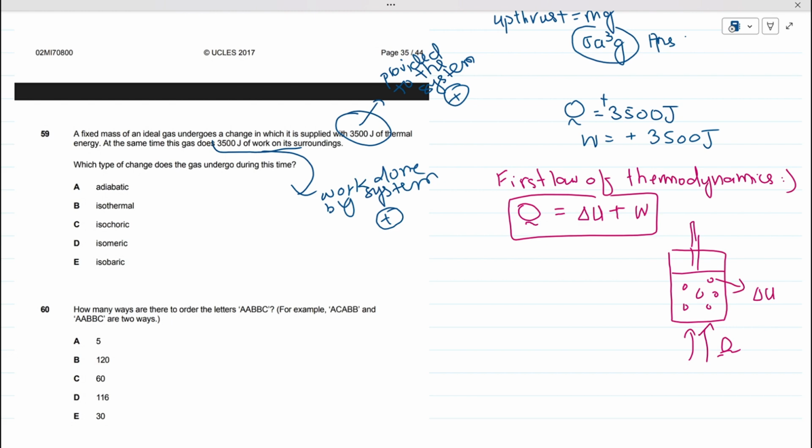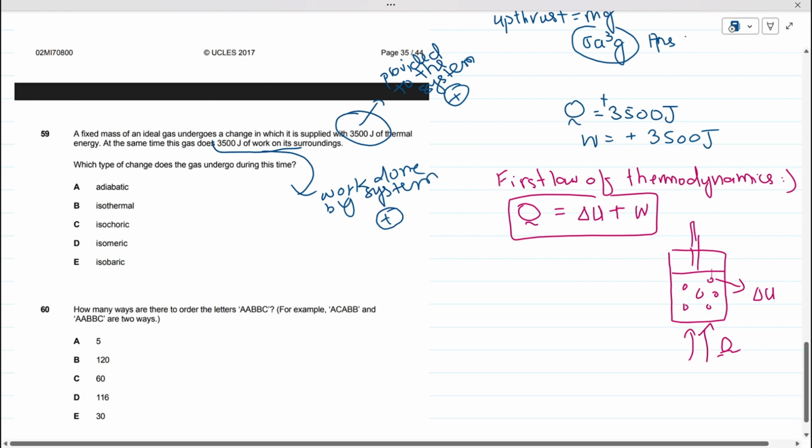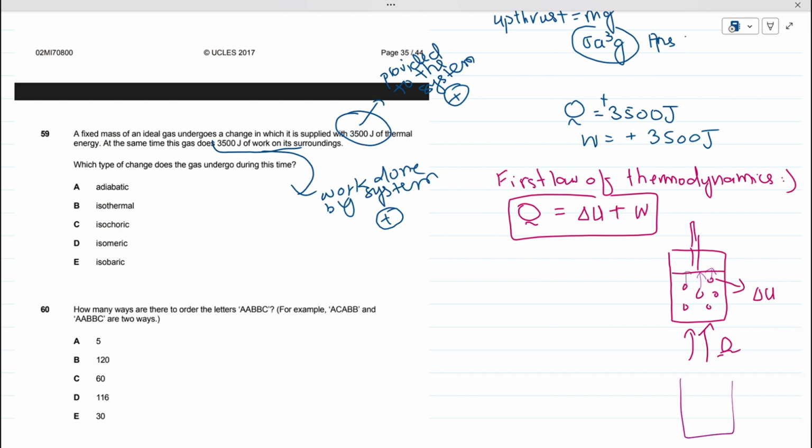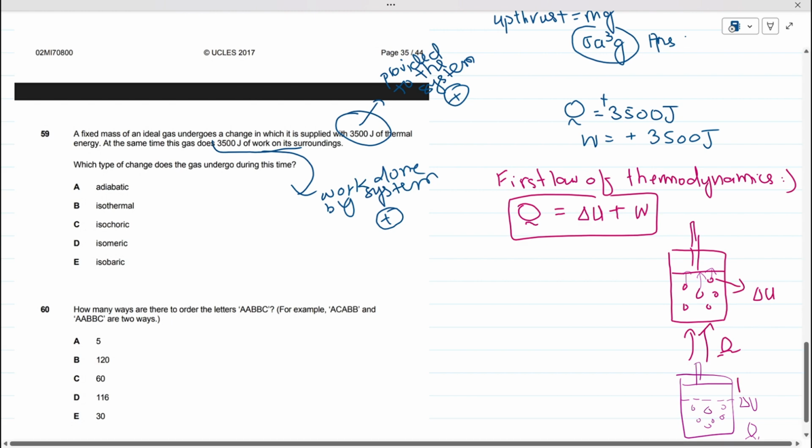If their internal energy increases, their kinetic energy increases as well, which means they'll exert pressure on the wall of the container, right? So the piston will go up. Initially the piston was here somewhere, now it has moved up due to the pressure exerted by these molecules because their internal energy increased. So this is the work done we have.